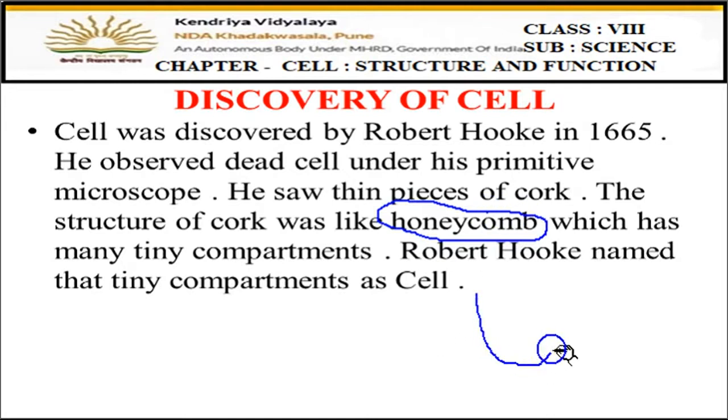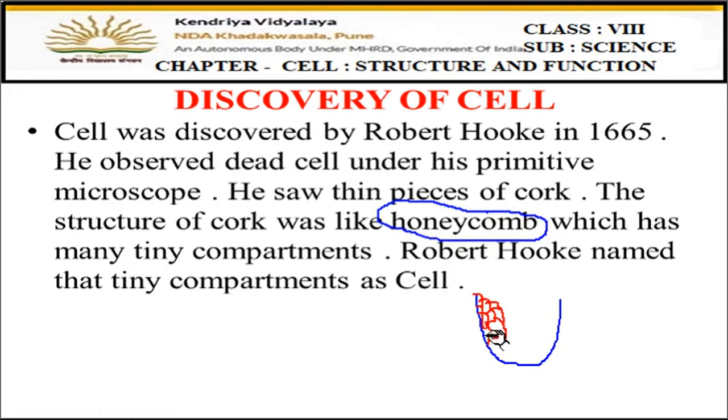Okay, you all know what a honeycomb is? Yes, this is the house made by honeybees, right? In the honeycomb, you might have seen small compartments present. If you have observed properly, you'll see there are small compartments in the honeycomb.